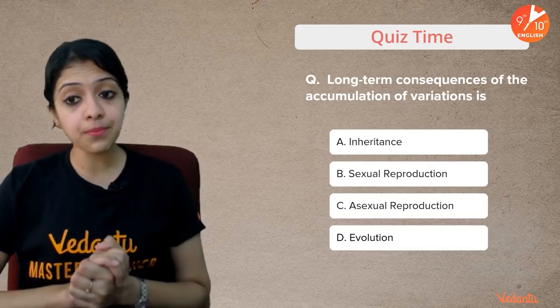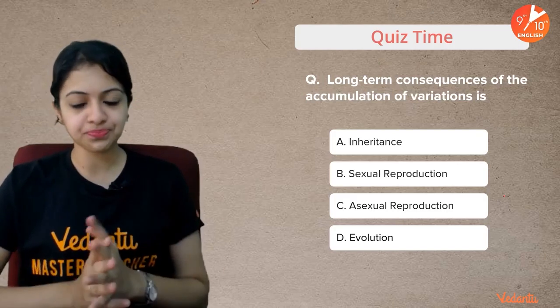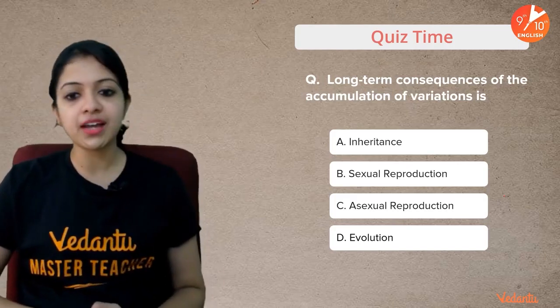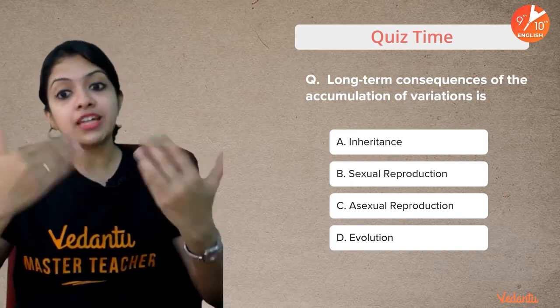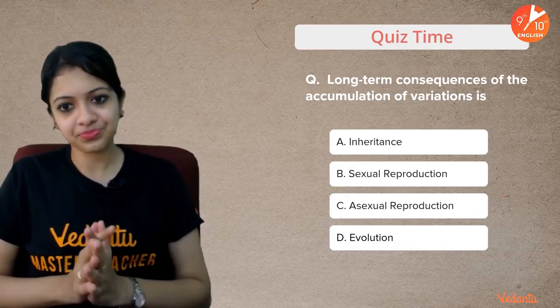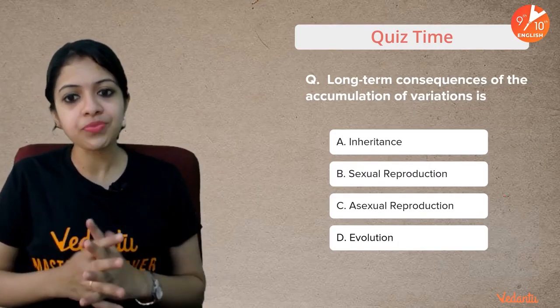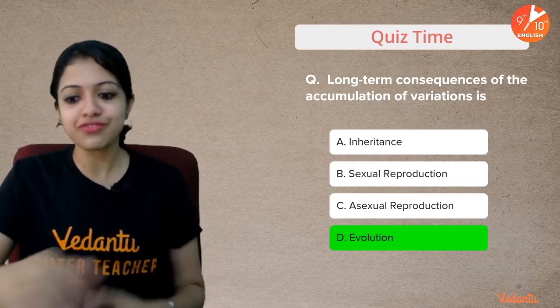Now, long-term consequences of the accumulation of variations is dash. Inheritance, sexual reproduction, asexual reproduction, evolution. Long-term consequences of accumulation of variations. What do you think? Variations accumulate over many, many years. It would lead to which of these? Yes, and the answer is evolution, of course.